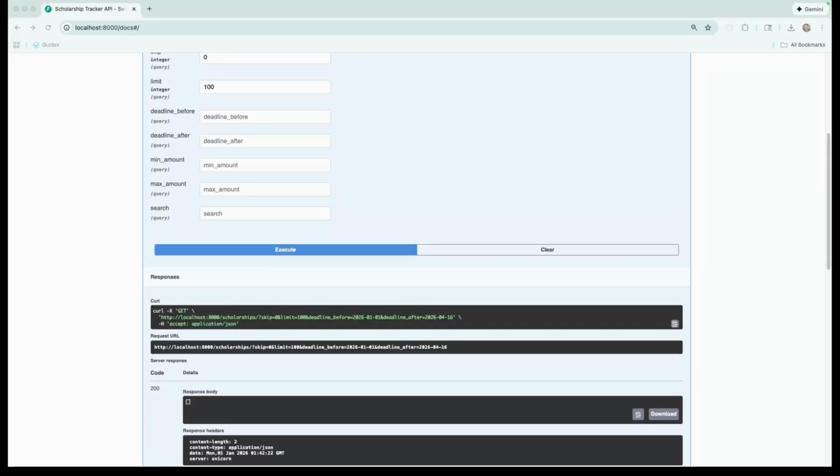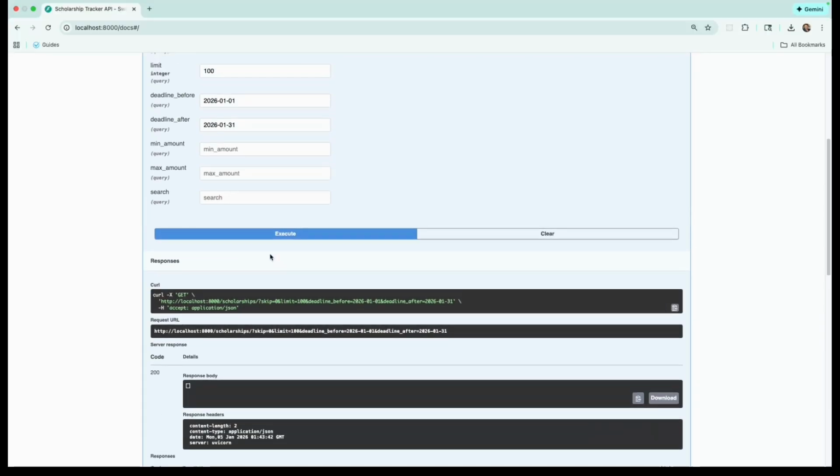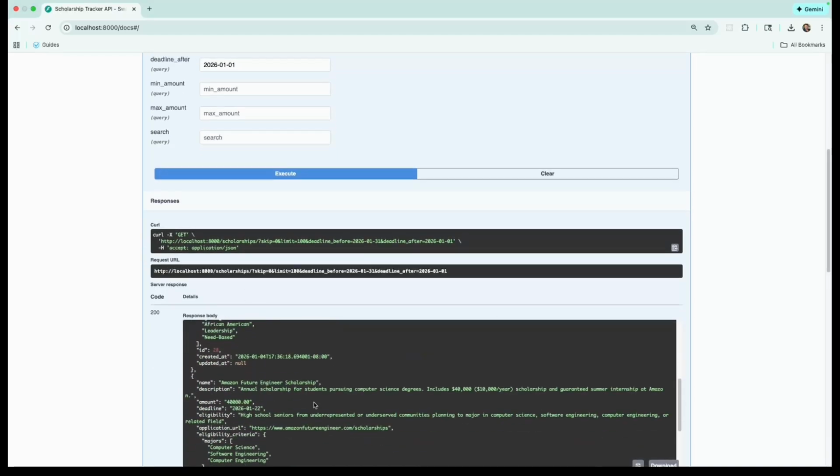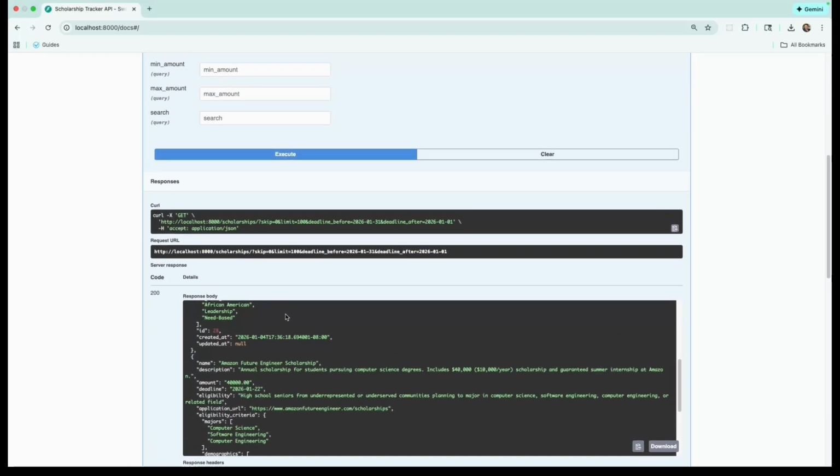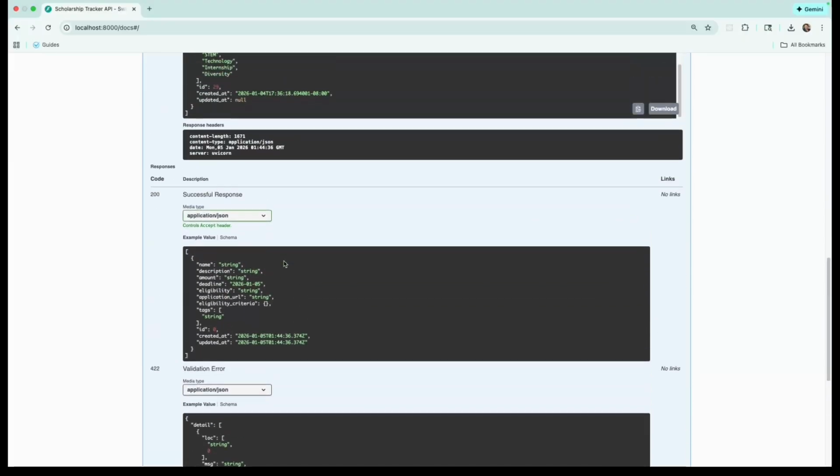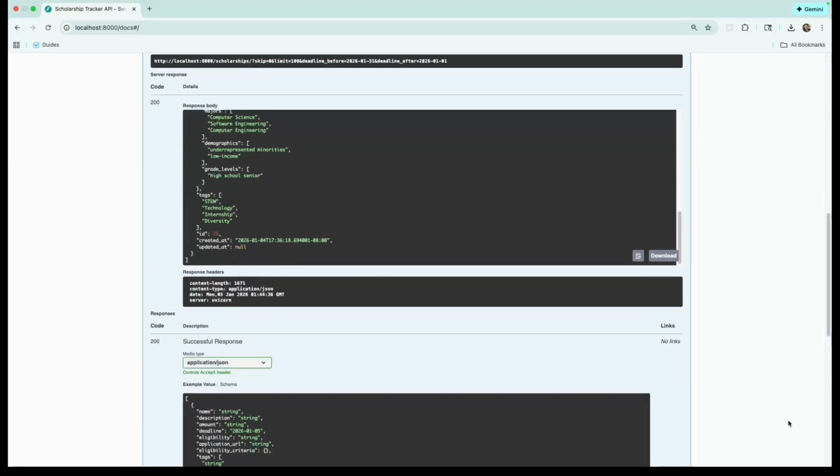Let's try searching by date here. Let's do a deadline before 2026-01-01 and deadline after 2026-01-31, anything in the month of January. And it looks like maybe I have these backwards here. There we go. So now here's scholarships that are expiring in the month of January. So you can imagine that'd be pretty helpful. Looks like there's just one of them.